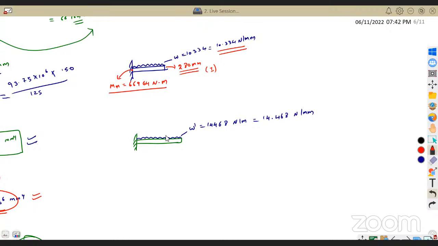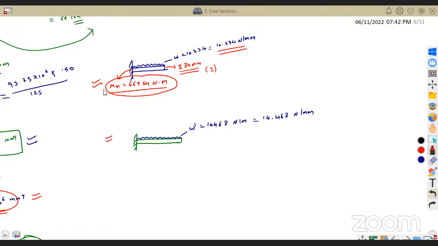Now I have increased the load. So that is where I should put the cover plate. Simply put the cover plate where the moment is crossing this value. The maximum moment was 66,964, right? Until this point, this plate can still withstand this moment. But when the moment crosses this value, you have to put the extra cover plates. By using those extra cover plates, I can make sure that the stress does not cross the maximum value.